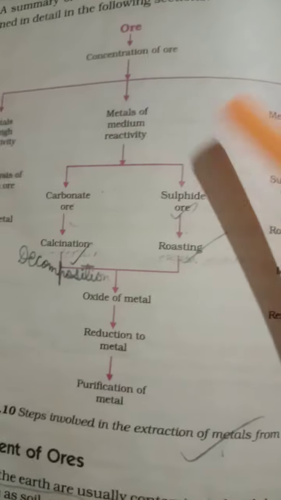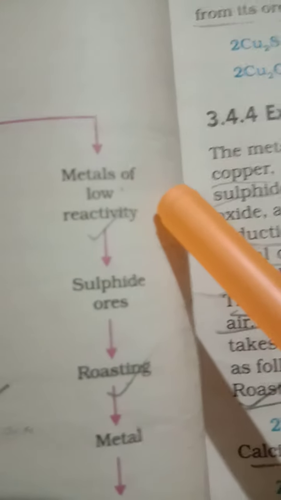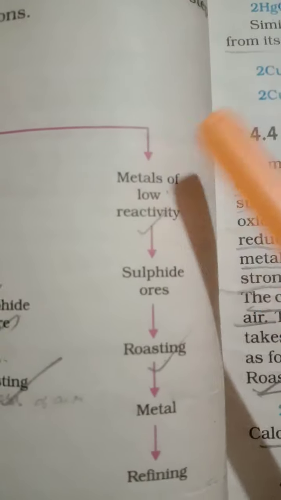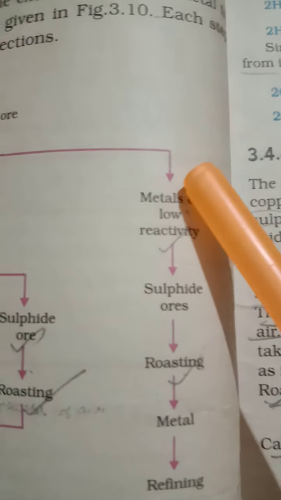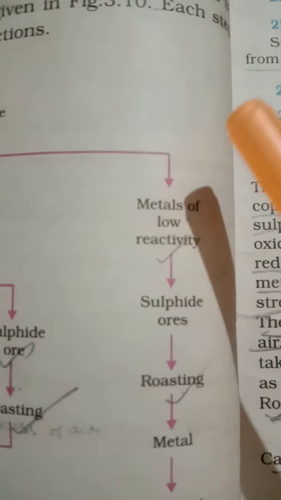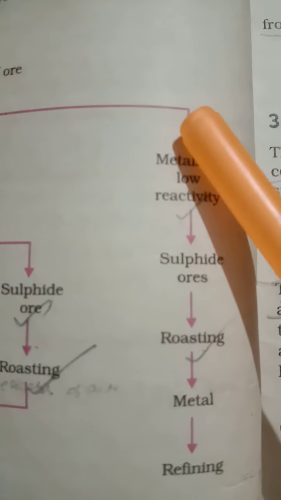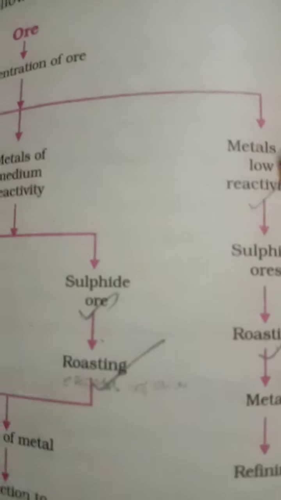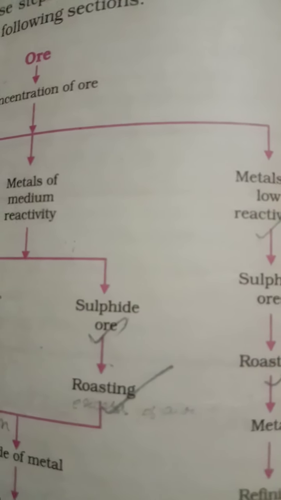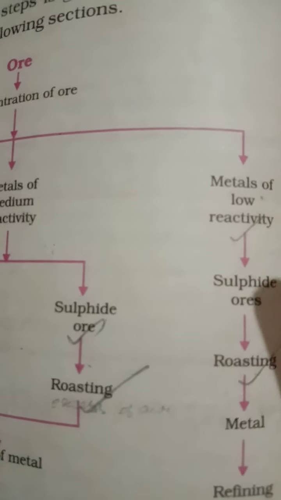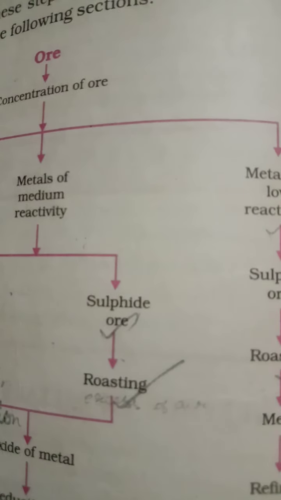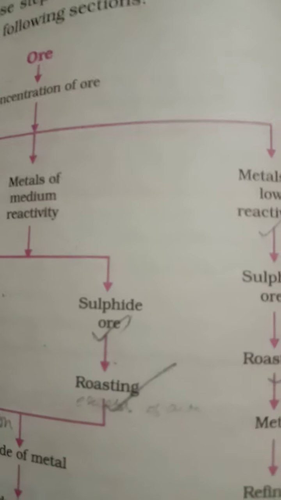Now listen. First, this side. There are 3 types of reactivity series of metal: low reactivity series of metals, medium reactivity series of metals, and high reactivity series of metals. The first: how will you extract low reactivity series ore? So listen, metals of low reactivity.